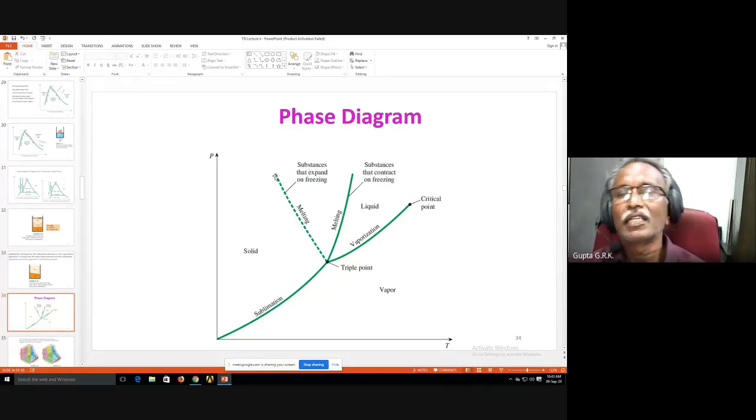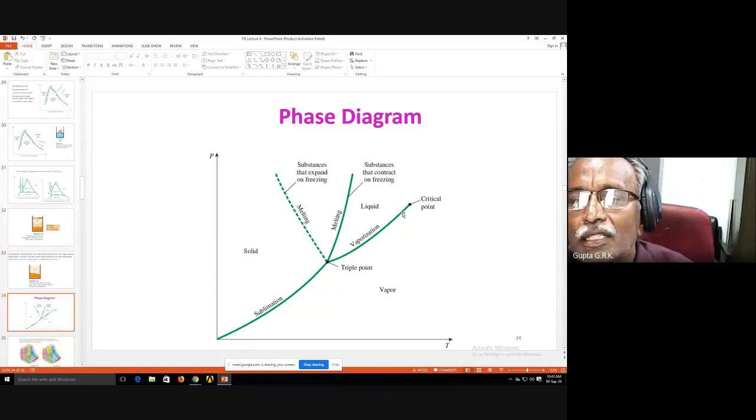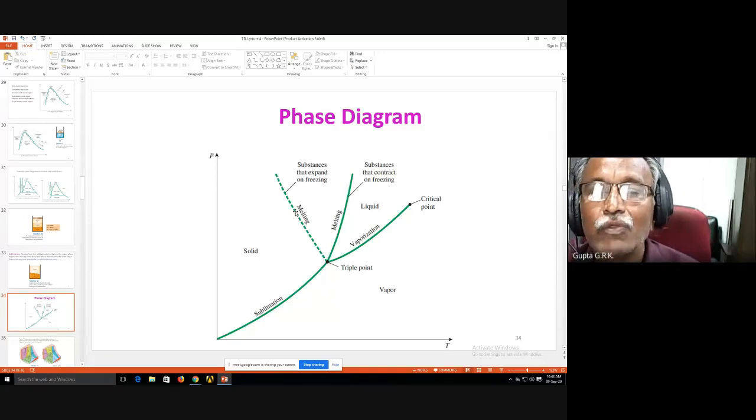This is the second important characteristic of water. For all other substances, all the saturation lines have positive slope characteristic: as pressure increases, saturation temperature increases. But for water, during melting, as pressure increases, saturation temperature decreases. They are inversely related.